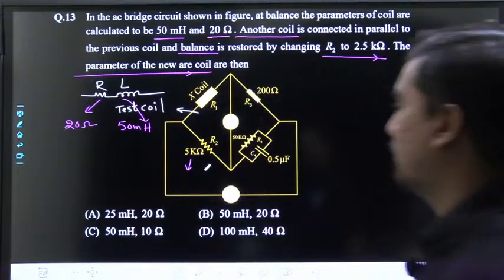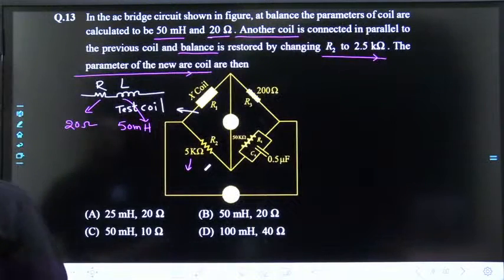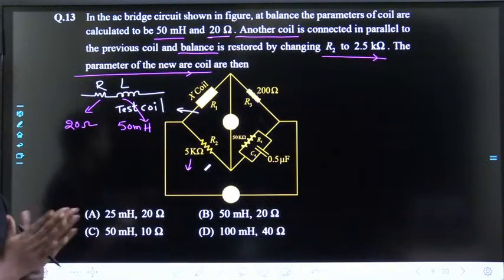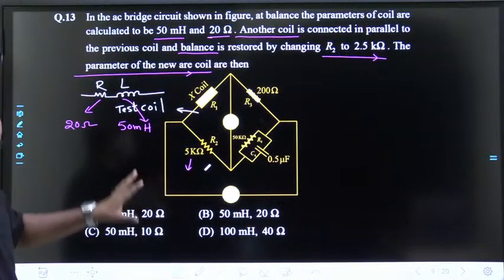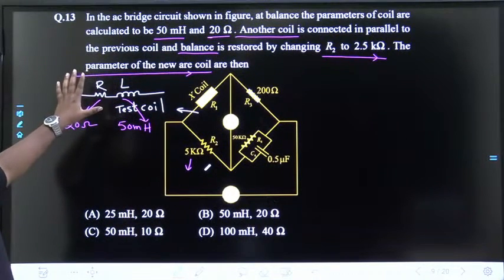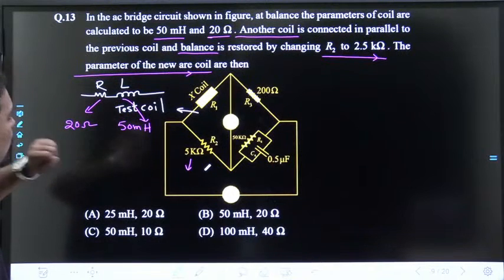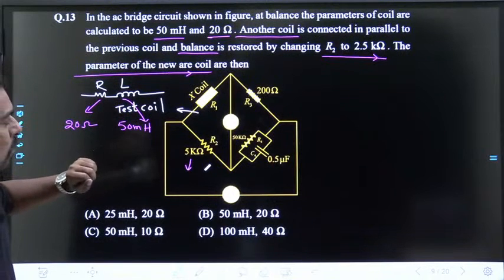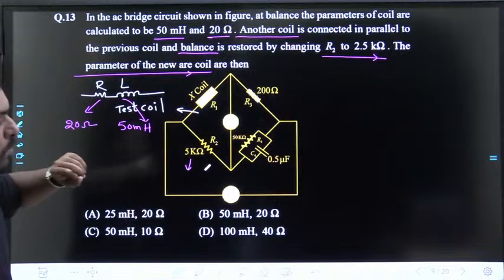Try to answer. I am expecting. Is the question visible to you, Nidhi, Chauhan, Rahul Jaiswal?